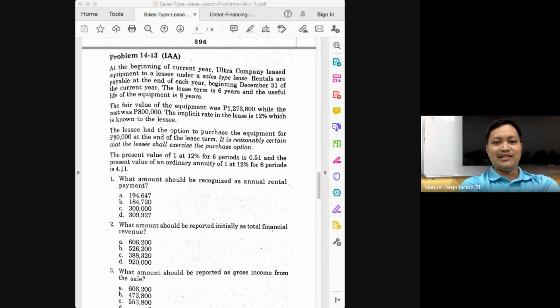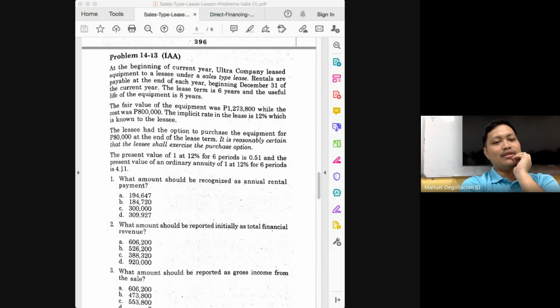If this is the question, class, what do we normally expect? We expect that the fair value of the asset, if it's sales type, will now be referred to as the net investment. Basically, the present value of your lease payments would be represented by the fair value or the sales price of the asset. So if you're asked for annual rental, we expect the sales price or the fair value of the asset to be given. This is if it's a sales type. If it's direct financing, class, and you're asked for annual rental, what do we expect to be given? We expect to be given the present value of the lease payments also, or the cost of the asset.